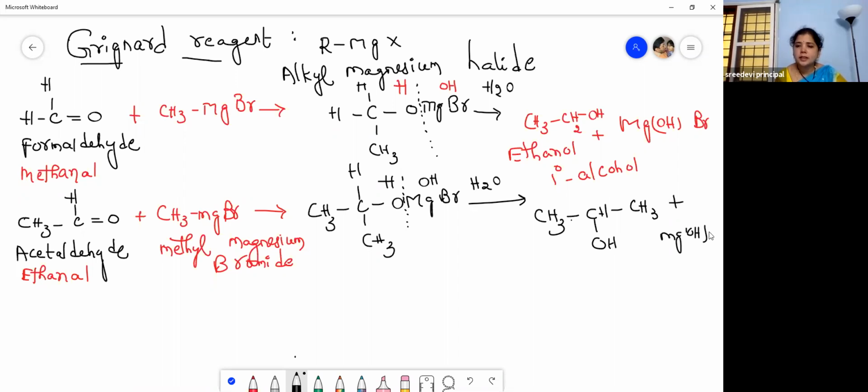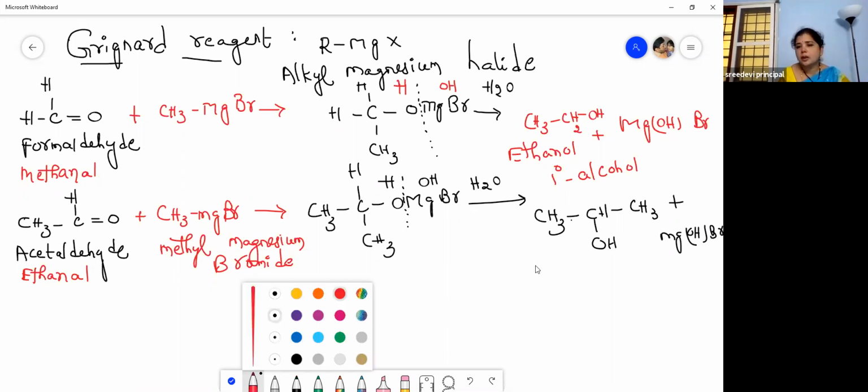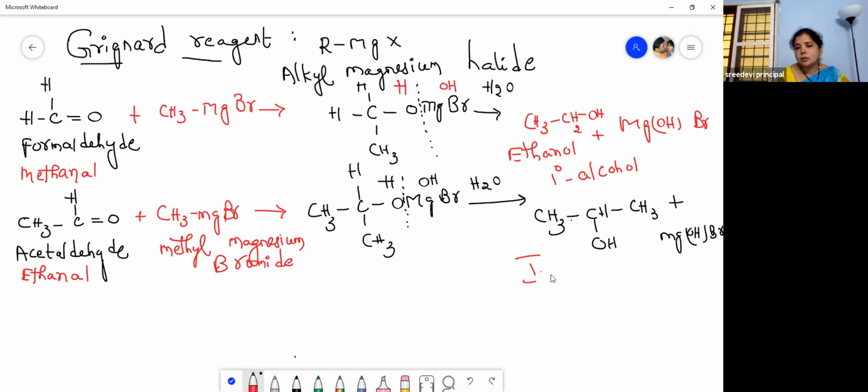Now, what is its nature? This is a secondary alcohol. Isopropyl alcohol is the common name. The IUPAC name is 2-propanol, and its nature is a secondary alcohol.